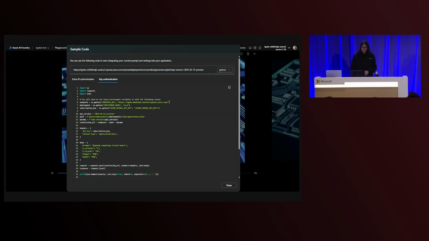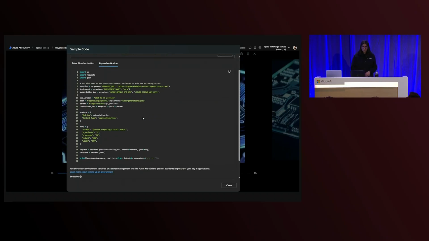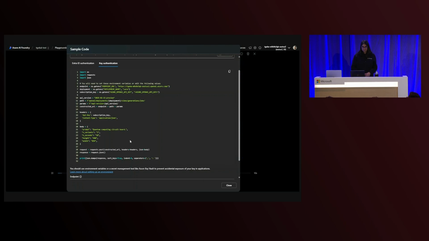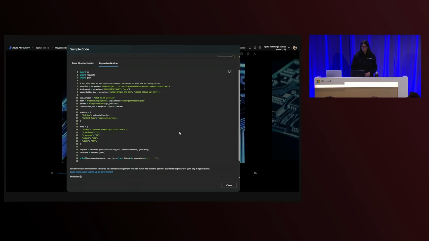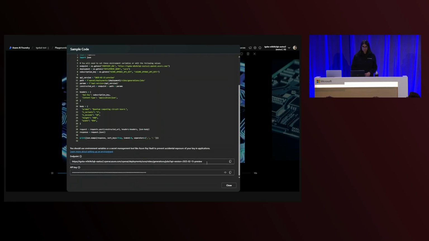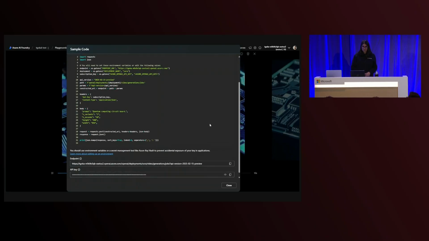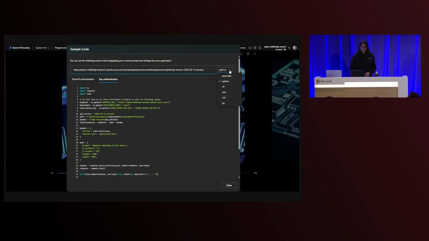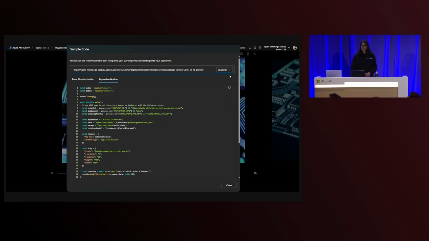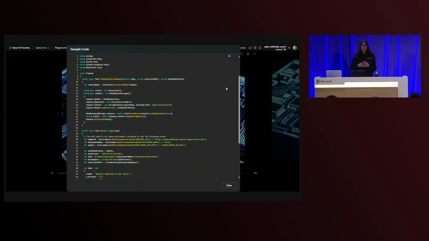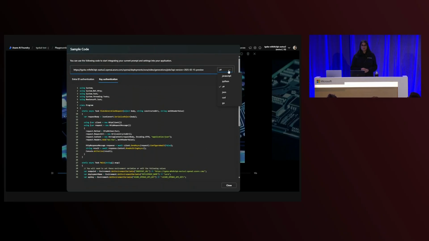I can scroll down, I can see the headers constructed, the body with the relevant prompt and generation controls. It's contextual, so it mirrors what I just used in the playground. And when I scroll down, I can also see my API endpoint and my key. If I scroll up, I know I can change the language of the code sample: JavaScript, C#, JSON, curl, and Go. Okay, that's great. If I wanted to take this to my IDE of choice right now, it would mean maybe 5 or 6 clicks.